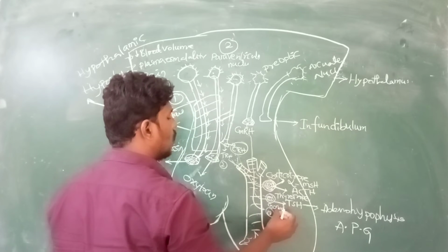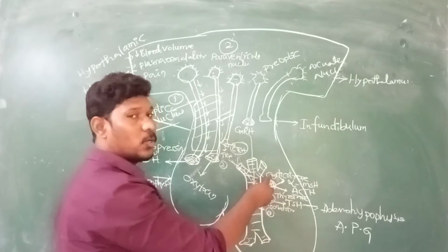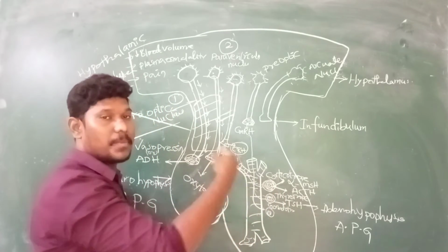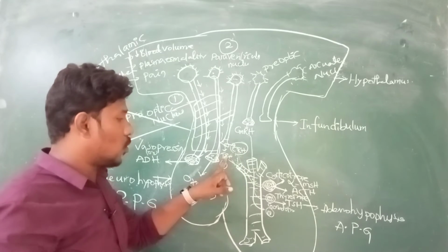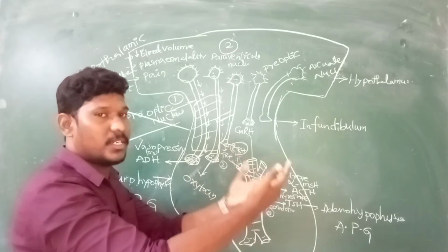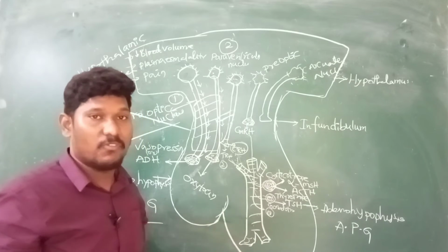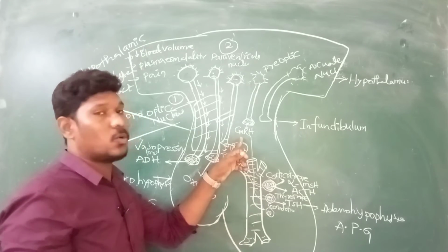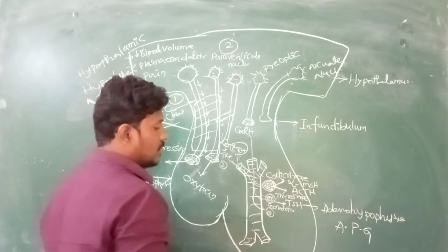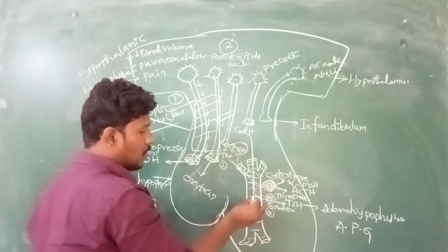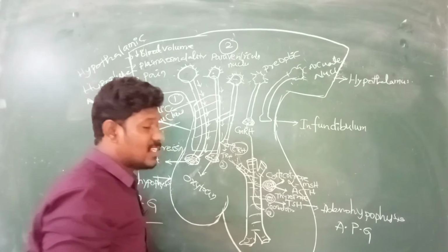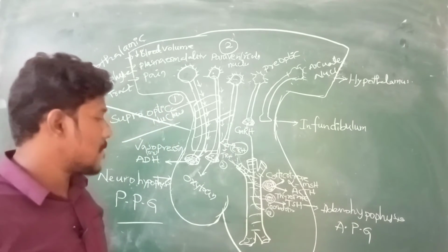Very simple. Gonadotrope. This is corticotrope. Why corticotrope? Because of corticotropin releasing hormone. Cortico, same name. Thyrotrope, why? Because thyrotropin releasing hormone. This is gonadotrope. Why is it gonadotrope? Because gonadotropin releasing hormone acts on that. So whenever the GnRH comes and activates the gonadotrope cell, it releases two types of hormones.